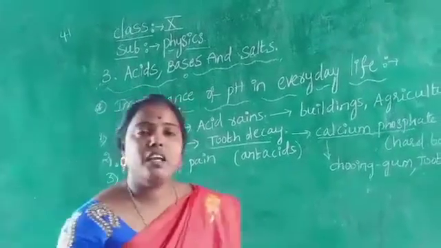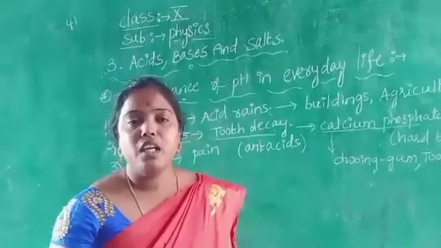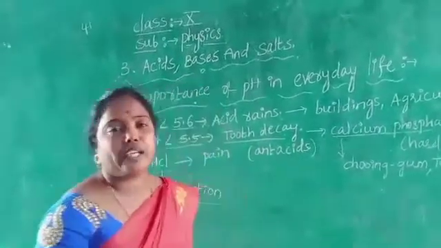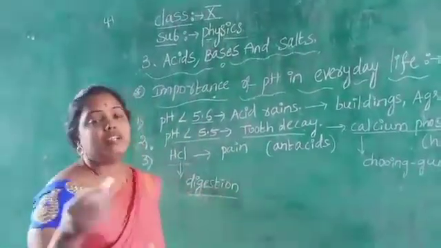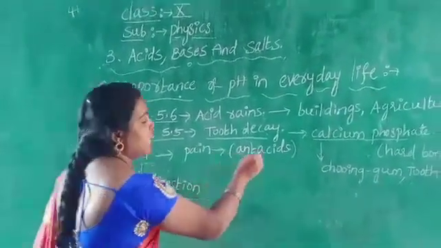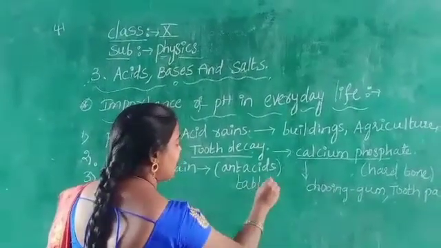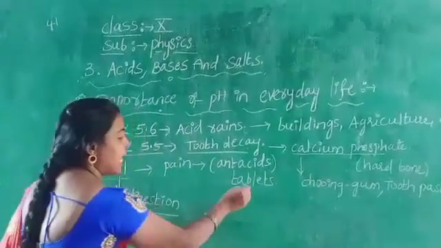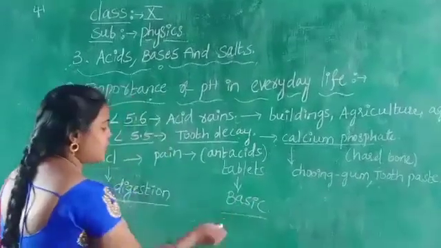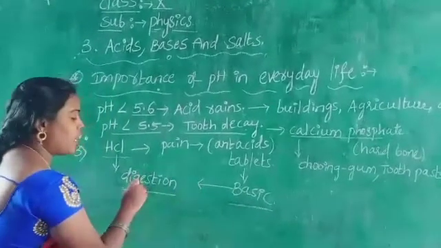Children, if we eat an unnecessarily excess amount of acidic food, what happens? The acid percentage will be more in our stomach. It leads to stomach pain and irritation. At this time we must take antacid tablets, which are available in medical shops. These antacid tablets are basic in nature.